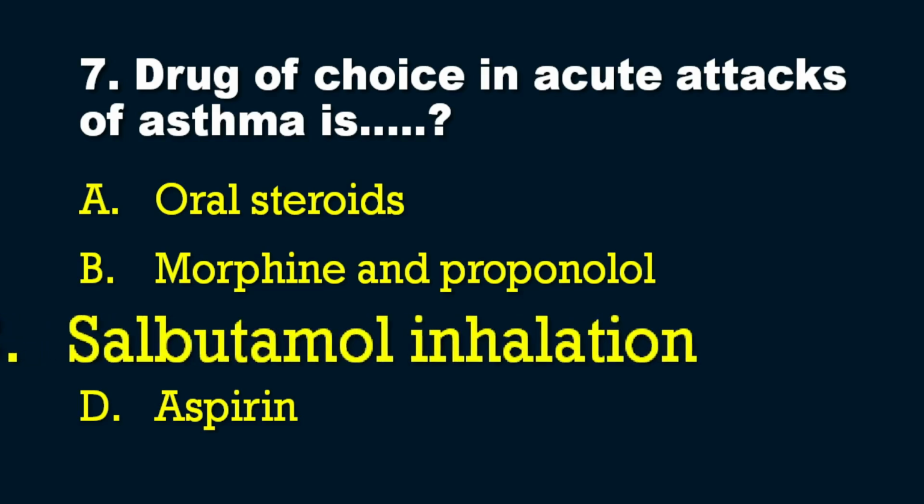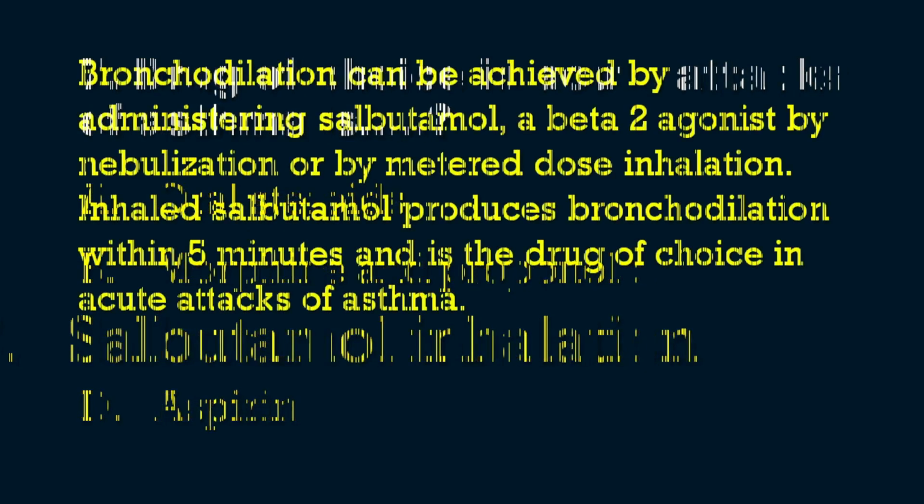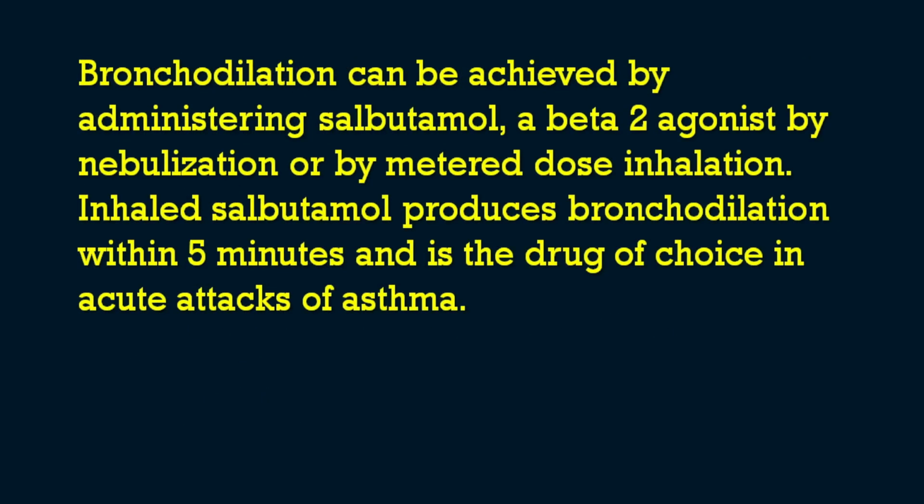If you got an option like inhaled steroids, then that also can be an answer. But here the option I have given is oral steroids, so it won't come as the answer. So salbutamol inhalation stands as the drug of choice in acute attacks of asthma. What is the aim? The aim is that bronchodilation needs to happen. Bronchodilation can be achieved by administering salbutamol, which is a beta 2 agonist, by nebulization or by metered dose inhalation.